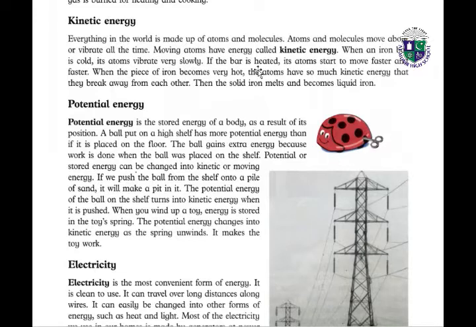If this iron bar is heated, its atoms start to move faster and faster. When the piece of iron becomes very hot, the atoms have so much kinetic energy that they break away from each other. Then the solid iron melts and becomes liquid iron.